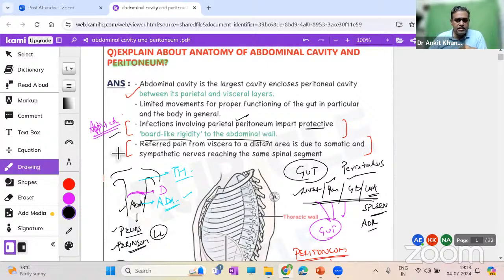Other thing which they are saying, which is commonly what we feel in our day-to-day life, is referred pain from viscera to distant areas due to somatic and sympathetic nerves reaching the same spinal segment. This is a very important applied aspect, so I'm discussing it in the beginning only.